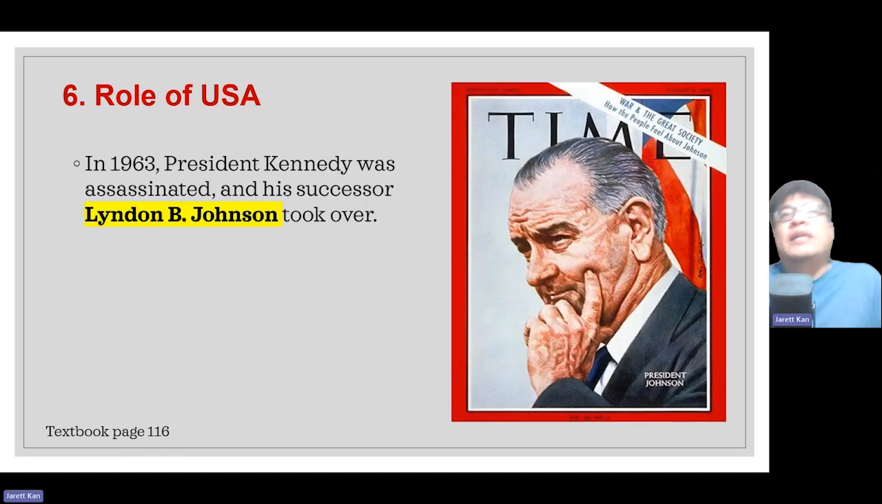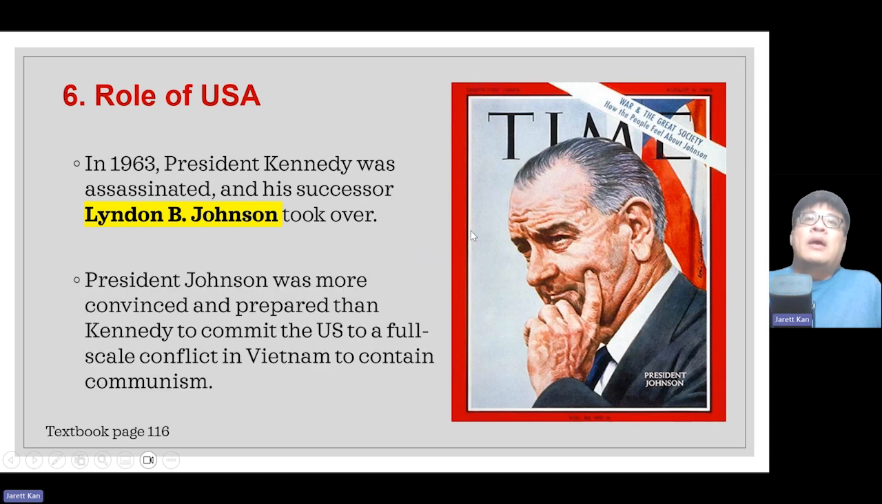Now, unfortunately, in 1963, President Kennedy was assassinated in the USA. He was basically shot. And so, obviously, after the president was killed, his successor took over. This person is known as Lyndon Johnson. You can see in this picture, this is Lyndon Johnson. President Johnson was more convinced and more prepared than Kennedy to commit the US to a full-scale conflict in Vietnam to contain communism. So Kennedy was more cautious, but after he died, President Johnson was more gung-ho. He really wanted to send troops.